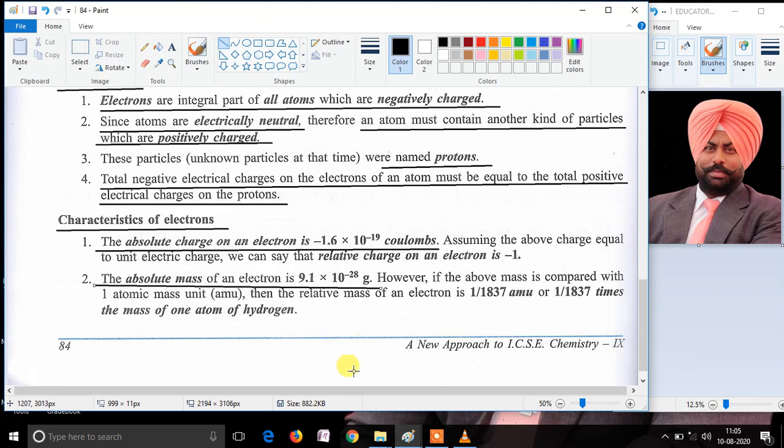On comparing this with the mass of one atom of hydrogen, it was observed that the mass of the electron is 1 upon 1837 times the mass of one atom of hydrogen. That's all in this video.